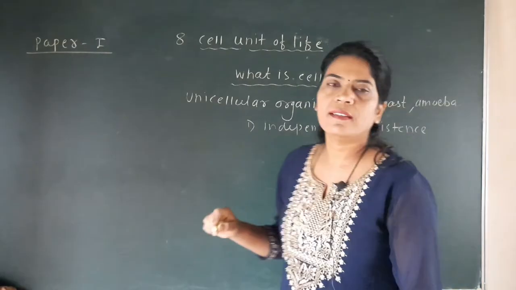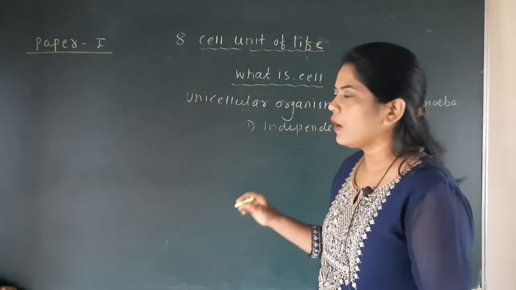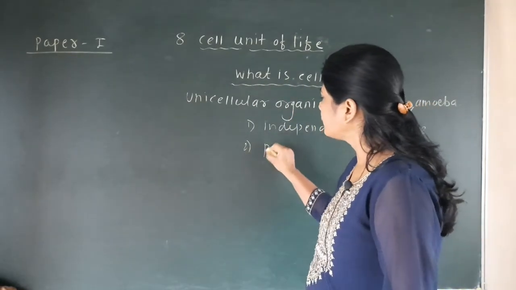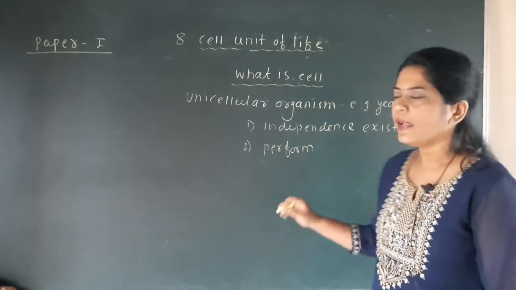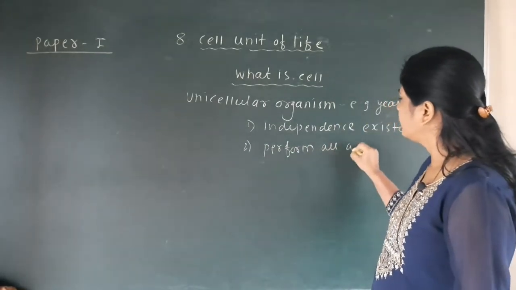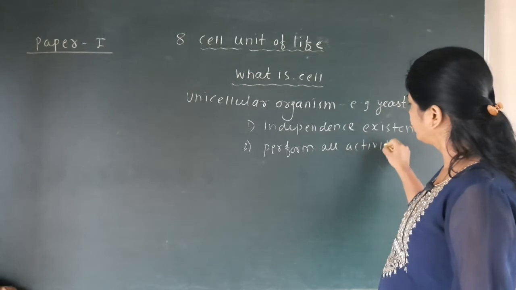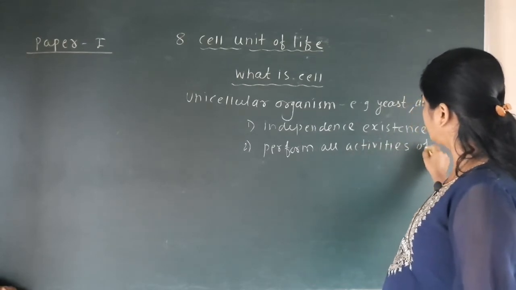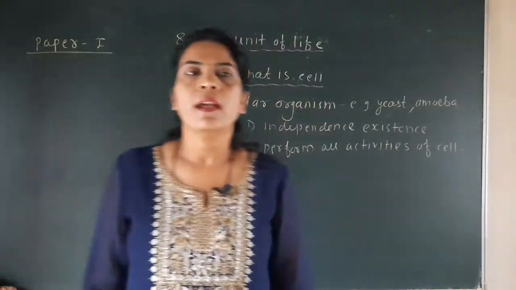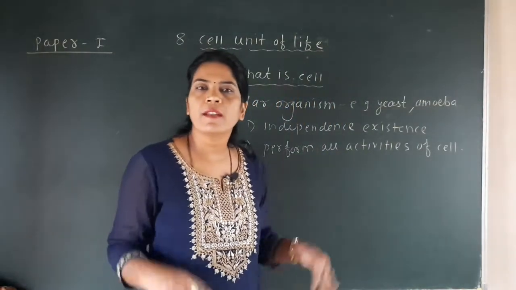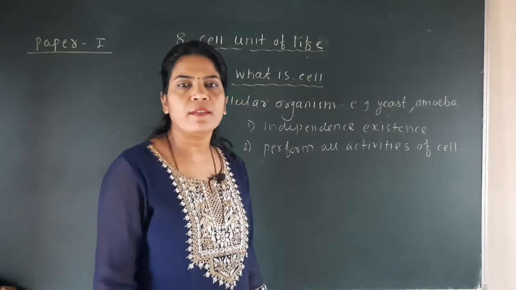And the second one is, it performs all activities. See here students, multicellular organisms, no doubt, have a body made up of many cells.